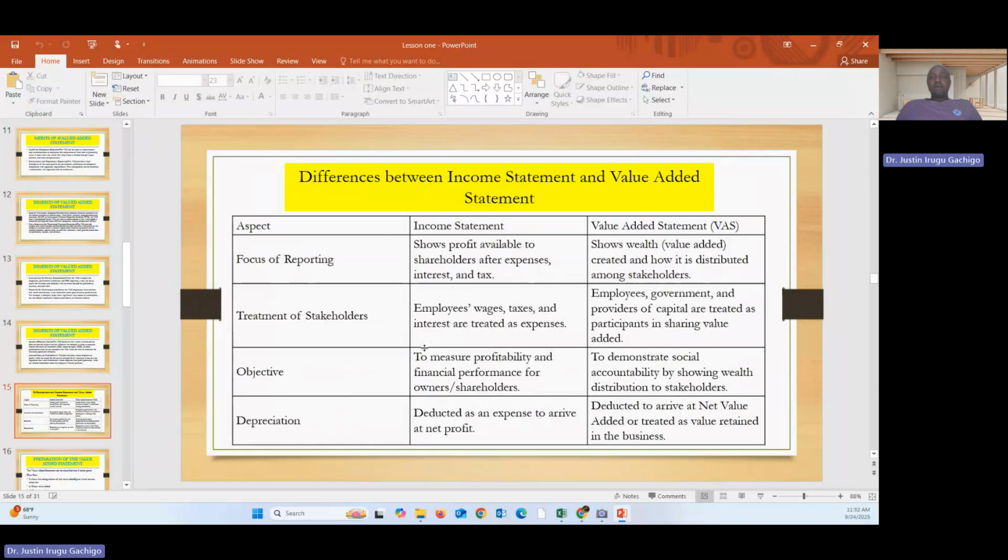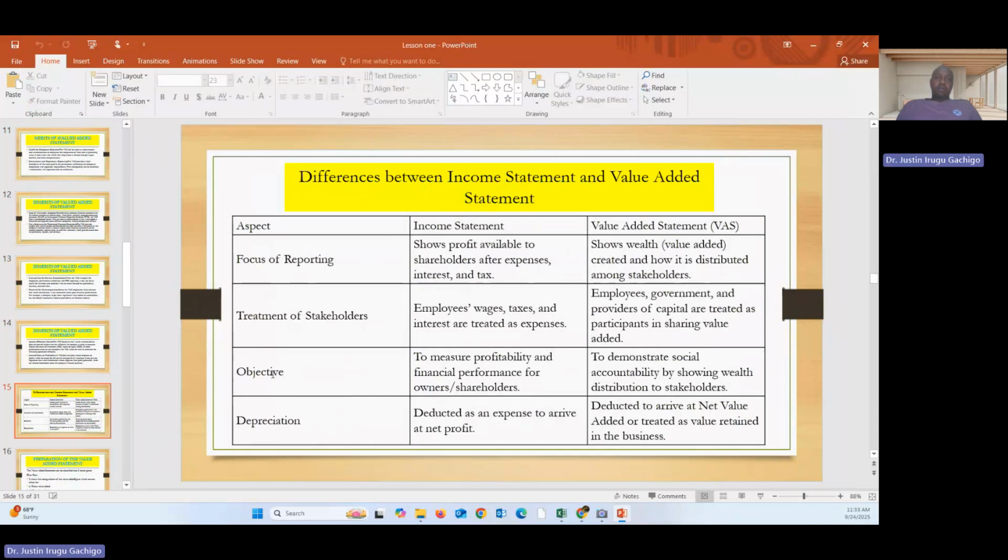So what are the differences between the income statement and the value-added statement? So let us look at this aspect. Focus on reporting. The income statement shows profit available to shareholders after expenses, interest, and tax. But the value-added statement just shows wealth created and how it is distributed among stakeholders. On the treatment of stakeholders, employee wages, taxes, and interest are treated as expenses, but in the VAS, employees, government, and providers of capital are treated as participants in sharing the value added.